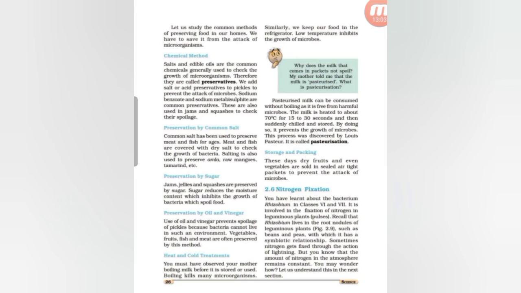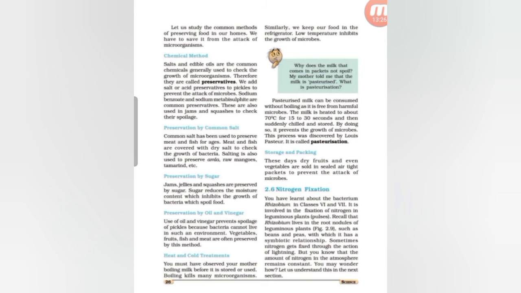Then we can preserve food items by using common salt also. Common salt has been used to preserve meat and fish for ages, and meat and fish are covered with dry salt to check the growth of bacteria. Salting is also used to preserve amla, raw mangoes and tamarind, etc.